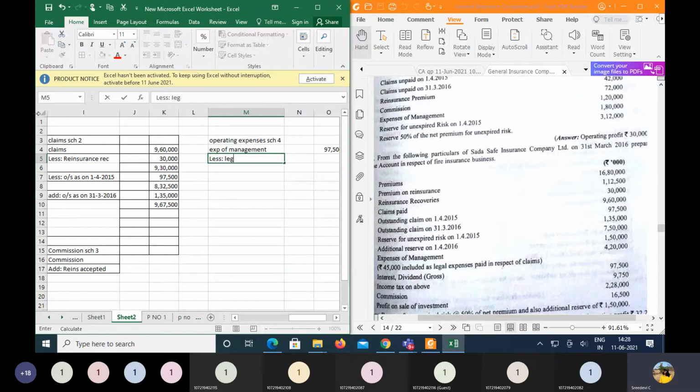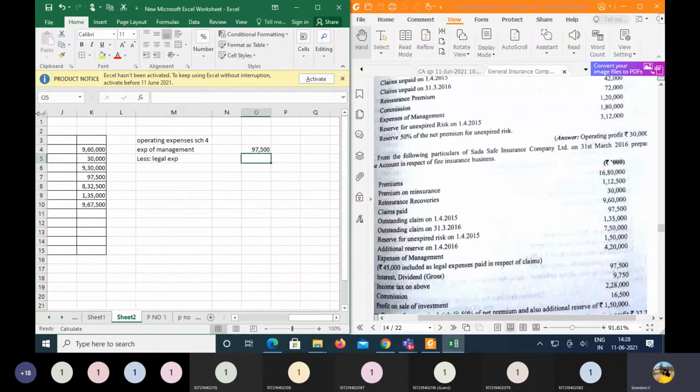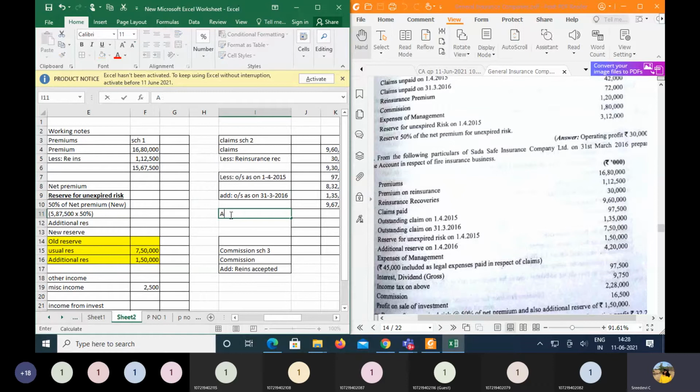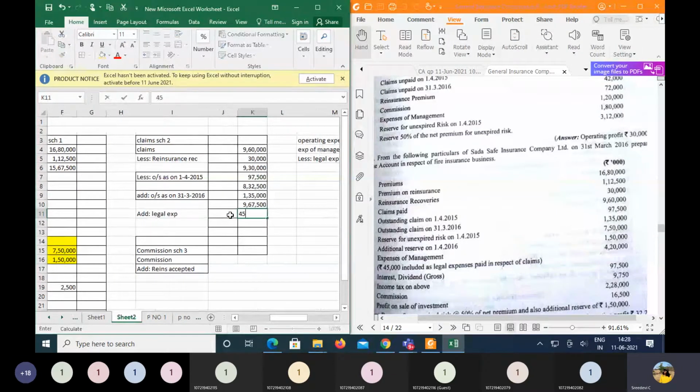So therefore minus legal expenses from this, that is 45,000. So once you minus this 45,000 from here, the balance is going to be 52,500. And therefore this part of the legal expenses should be added to the claims itself. So add legal expenses over here, which is 45,000.